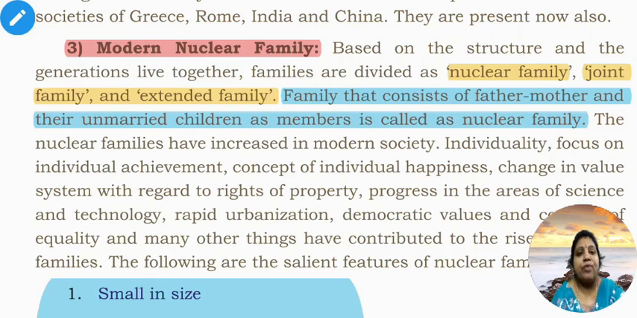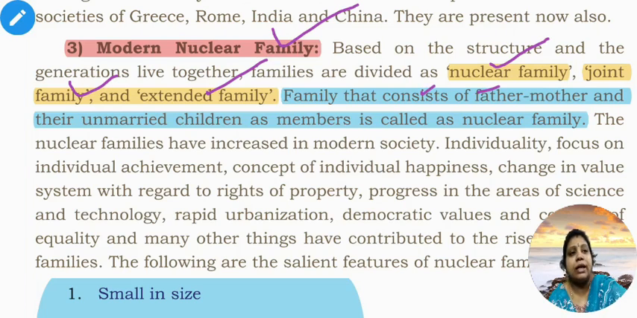The third type of family you have to know is the modern nuclear family. Nuclear means single family. Based on the structure and the generations living together, families are divided into nuclear family, joint family and extended family. Let us discuss the meaning of nuclear family. A family that consists of father, mother and their unmarried children as members is called a nuclear family. And nuclear families started increasing in modern societies.